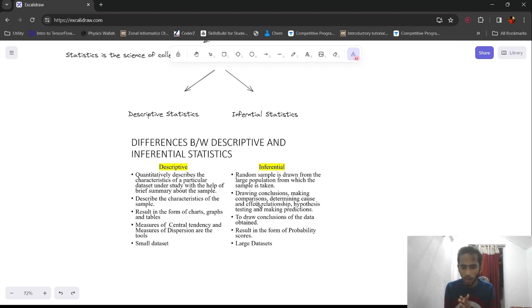In central tendency, we find out what is the middlemost value of this data set, or in dispersion we find out how much the values differ from the actual middle value, the difference between the actual mean or the actual median and what we are getting.